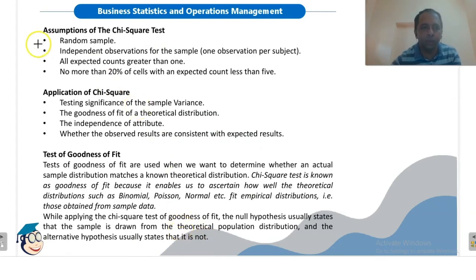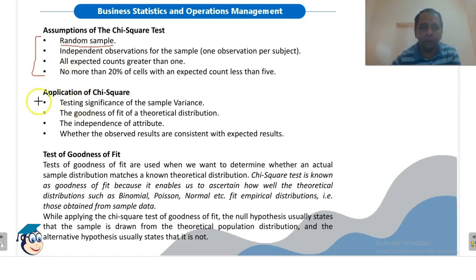These are the assumptions of chi-square. Please remember all these assumptions. These are important. Questions may come on this. We are considering a random sample, independent observations for the sample, all expected counts greater than 0, and not more than 20% of cells with an expected count less than 5.